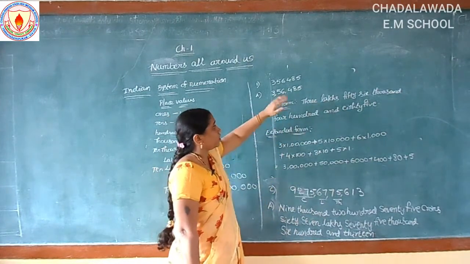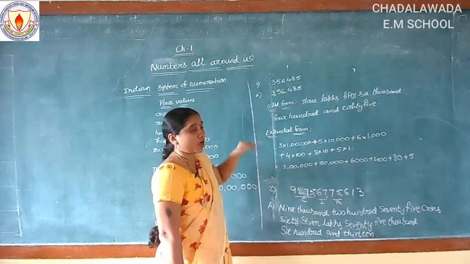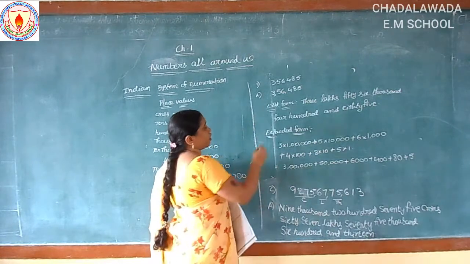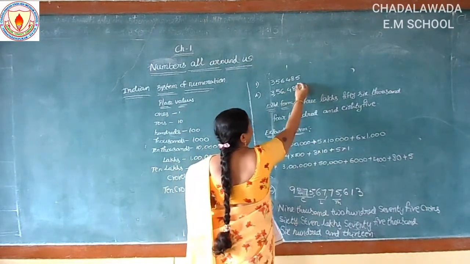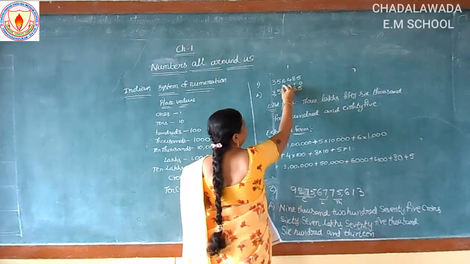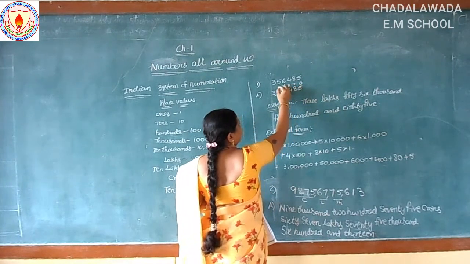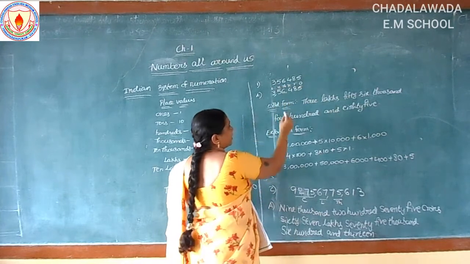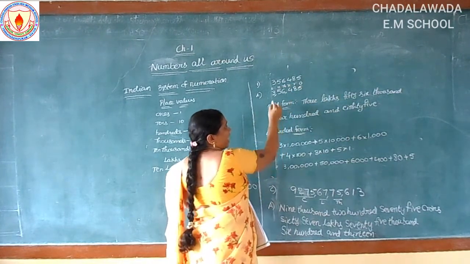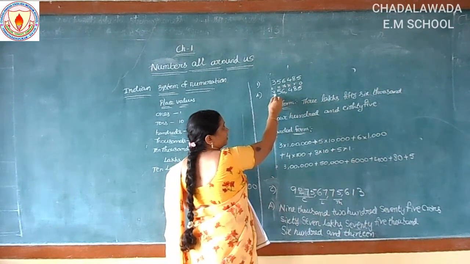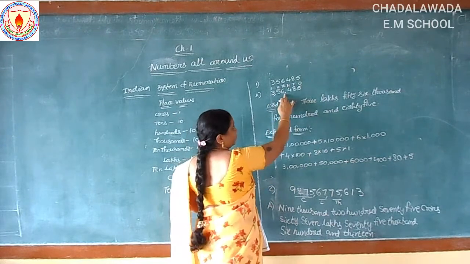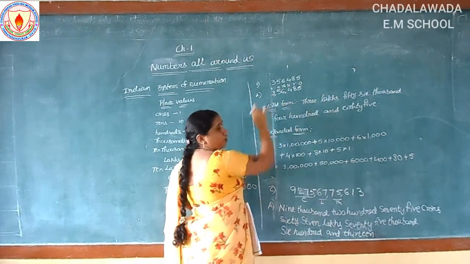So how to write the number names? First we write the place values: ones, tens, hundreds, thousands, 10,000s, lakhs. Here the 1000 period will start, so we put a comma here, and the lakhs period will start here, so we put a comma. So at the 1000 period we put a comma and at the lakhs period we put a comma.